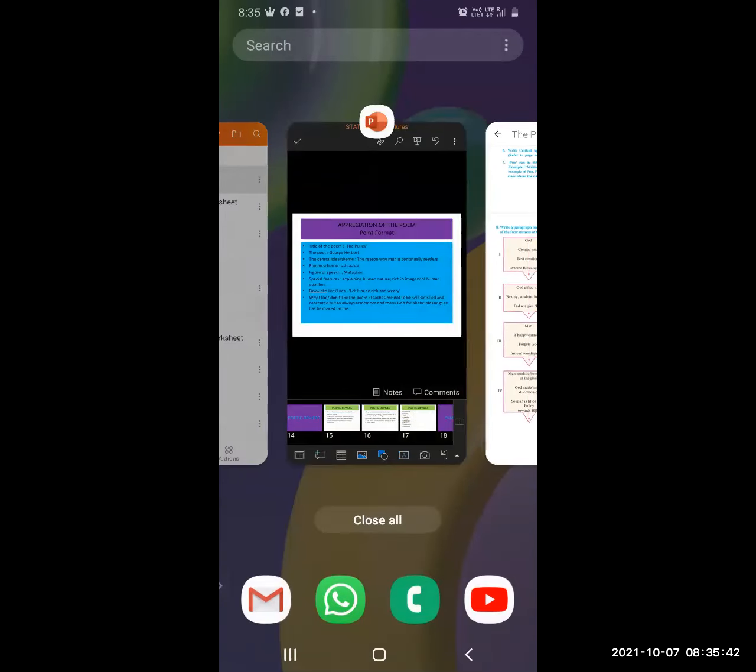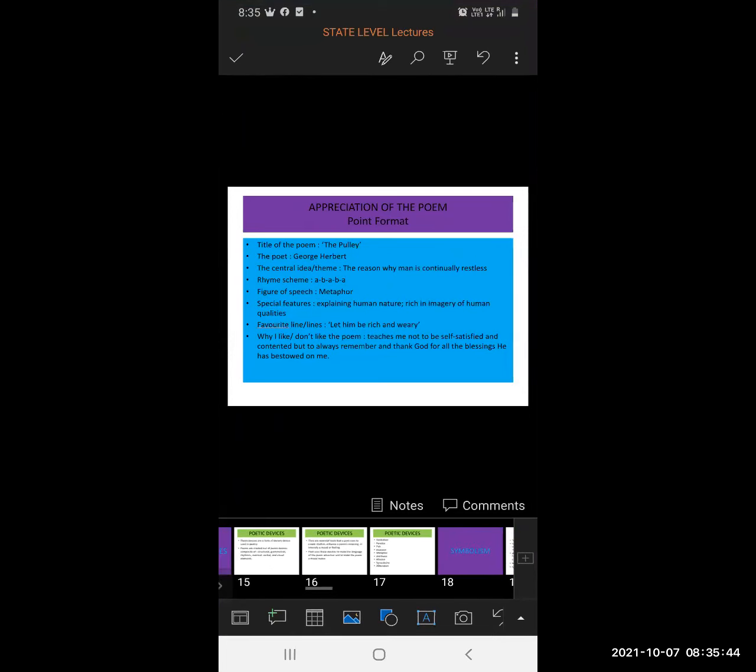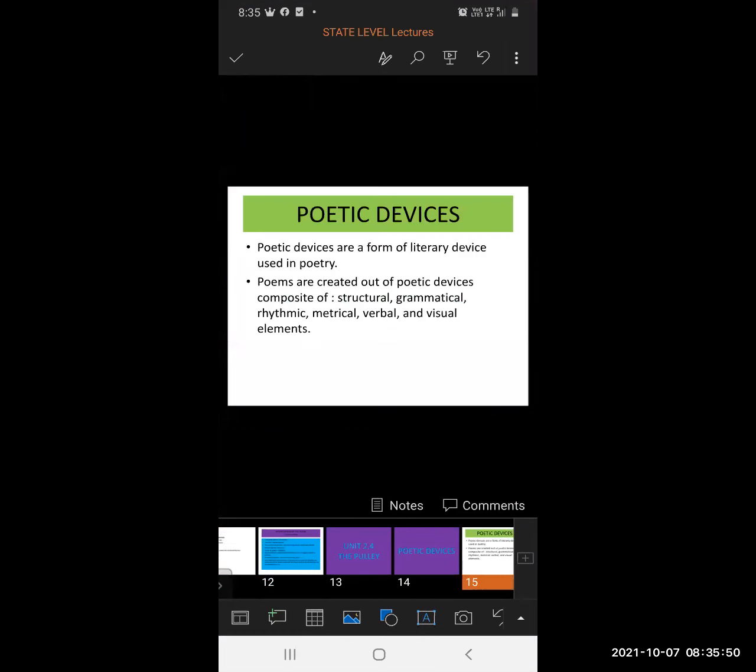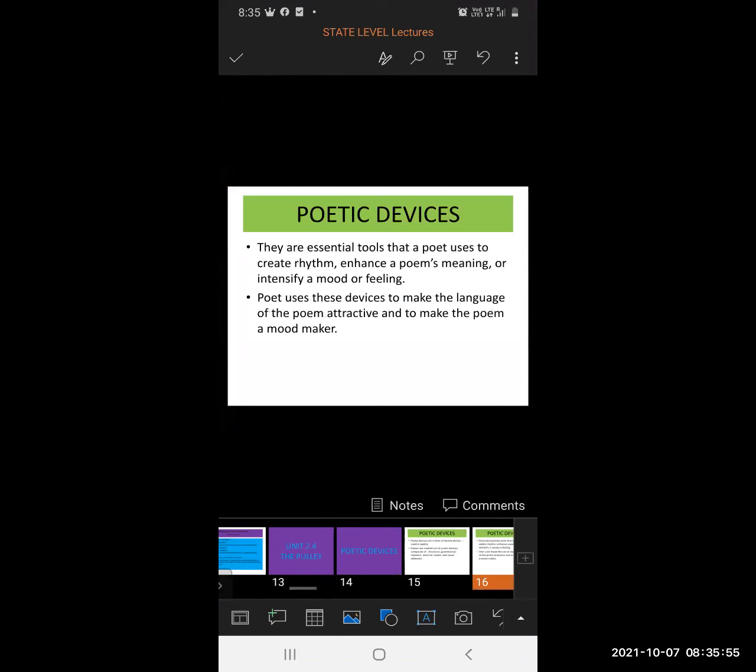Okay, let's revise what we have seen today. We have seen poetic devices, and poetic devices are a form of literary device used in poetry. They are essential tools that a poet uses to create rhythm and enhance a poem's meaning or intensify a mood or feeling. A poet uses these devices to make the language of the poem attractive and to make the poem a mood maker.